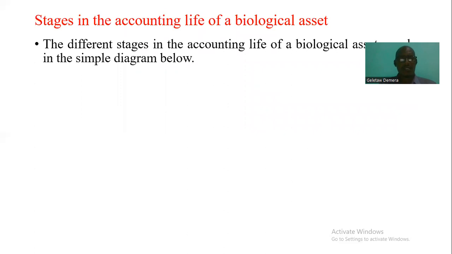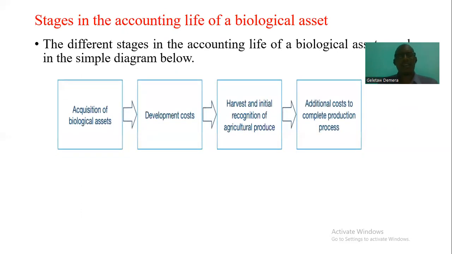The other topic is the stages in the accounting life of biological assets. Maybe start with acquisition of biological assets. After having the biological asset, after having a cow, a goat, maybe a puppy, maybe coffee, there are certain development costs that you incur.